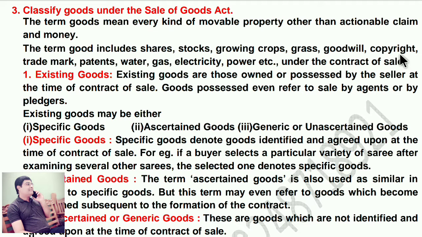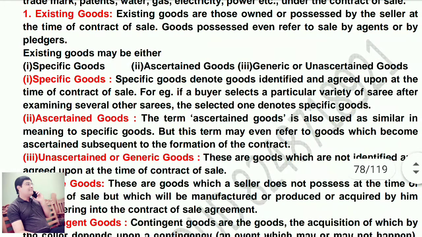Now, what do you mean by existing goods? Existing goods are those owned or possessed by the seller at the time of the contract of sale. Goods possessed even after sale by agents or by pledgers are also included. Existing goods may be either specific, ascertained, or generic, unascertained. Already we studied these points above.